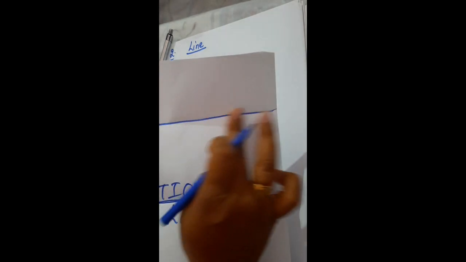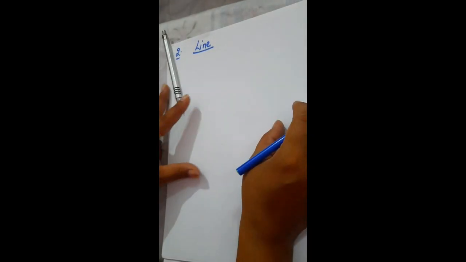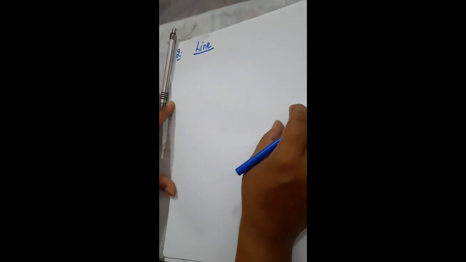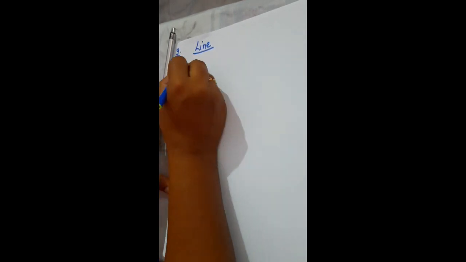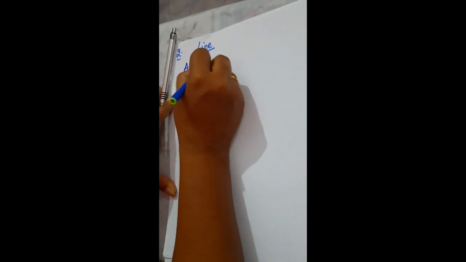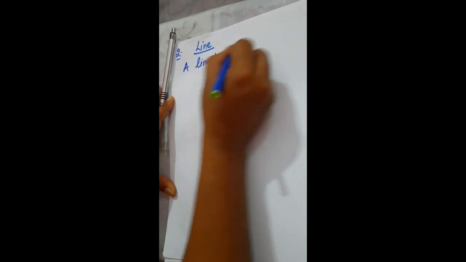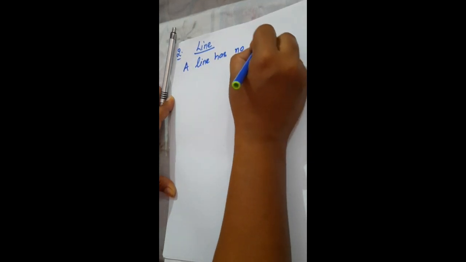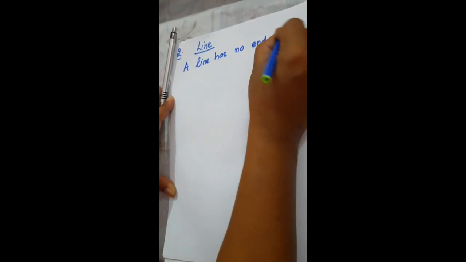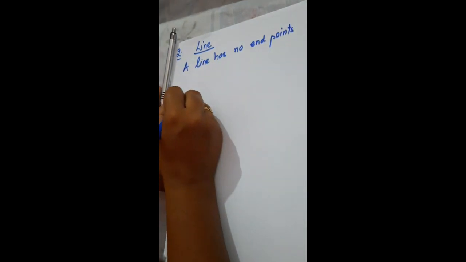So simply, what is this? A line has length only. It has no breadth and no thickness. A crease of a line is just a part of a line. So simply we can say that a line has no end points.